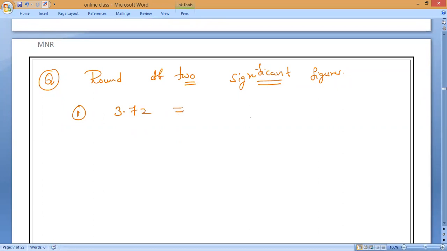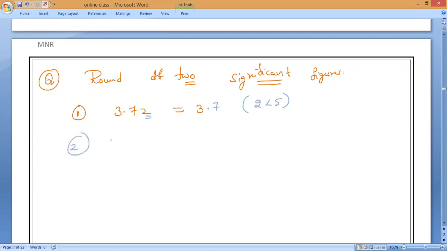Can you round off to two significant figures? Answer: 3.7. Because the third digit is less than 5, so it is 3.7.